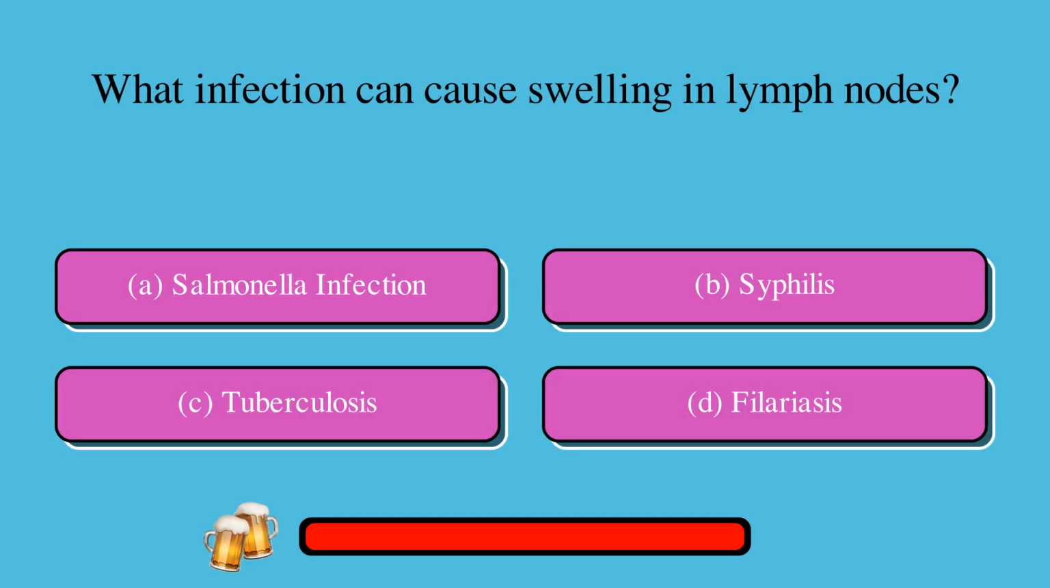What infection can cause swelling in lymph nodes? A. Salmonella infection, or B. Syphilis, or C. Tuberculosis, or D. Filariasis? The correct answer is D. Filariasis.